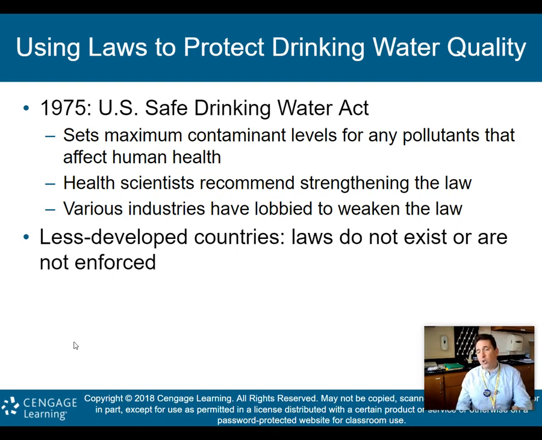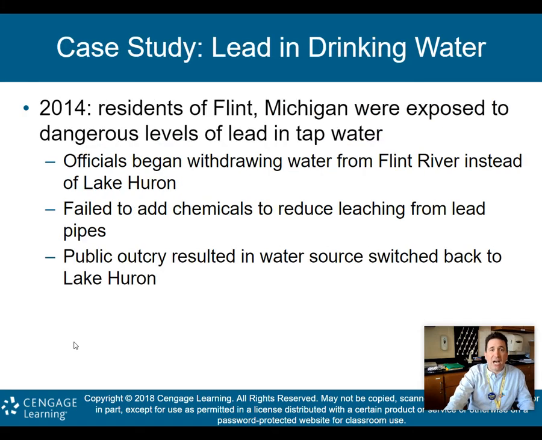And while here in the U.S. and in Europe, we don't really worry so much about our drinking water. We know it's safe. Other countries, obviously, a different story. The lead in Flint, Michigan. Maybe many of you have heard of this tale. 2014. It's actually still going on now. I think there's some litigation going on in Michigan because of this crisis.